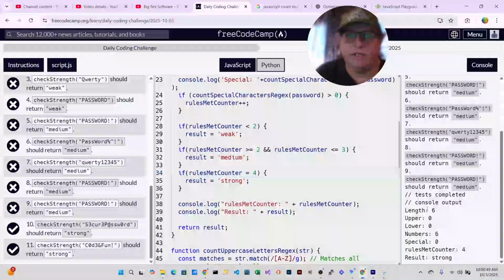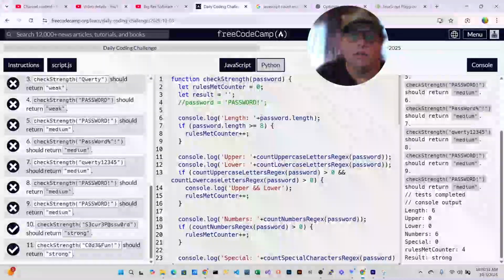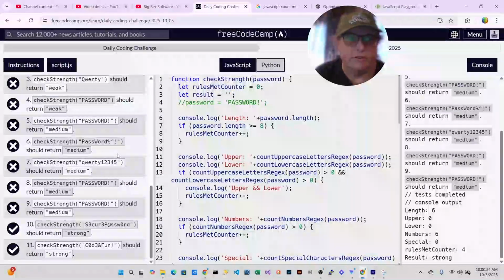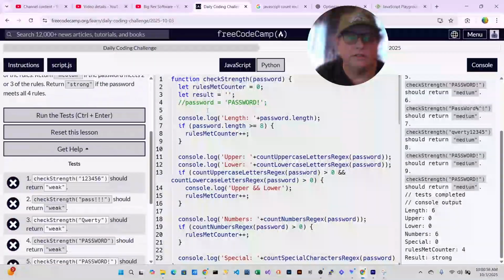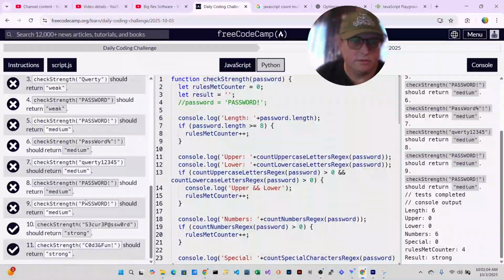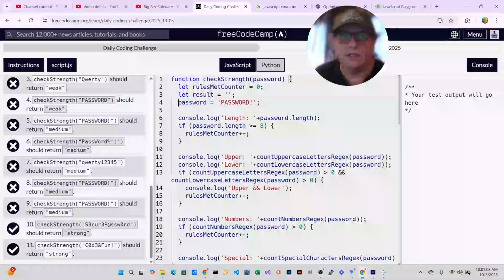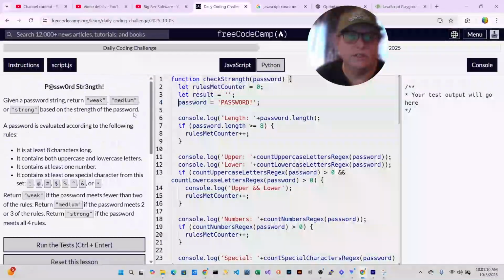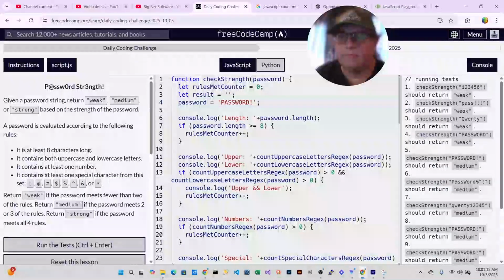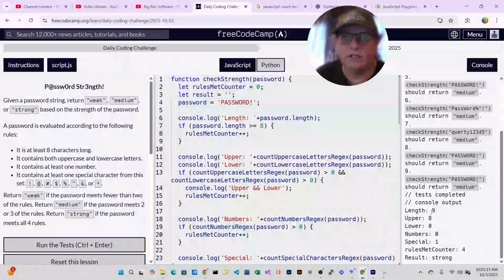So the length of the password for the first one, right now it's got this commented out, so it's pulling in 1, 2, 3, 4, 5, 6. And we were actually trying to test password exclamation point. So let me turn this one on again. We can trick it into using it. And it was returning a length of password is 9, which is correct.